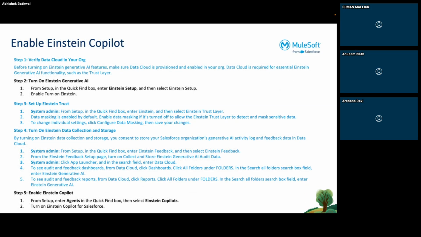Now, to enable Einstein Copilot, these are some of the steps. The ones marked in blue are for your Data Cloud: if you have Data Cloud, you can connect your Copilot with it. But for basic Einstein AI, if you only have Einstein Copilot access, then these are the two steps. You need to enable Einstein from the setup, and you need to enable the agent. Earlier it was named Einstein Copilot in the setup quick find, but now it is named agent.